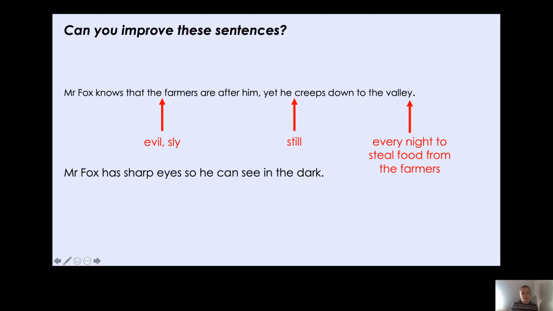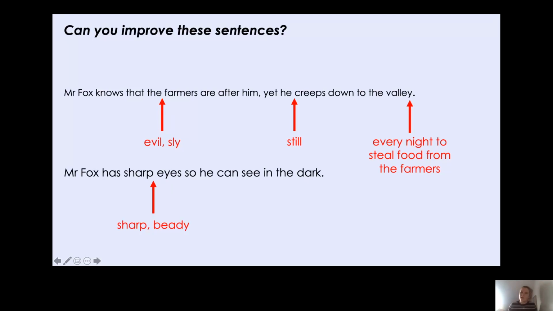Then also we have Mr. Fox has sharp eyes so he can see in the dark. Now, what could we add to this sentence to improve it? Well, again, I have only used one adjective to describe Mr. Fox's eyes. So I've decided to add sharp, beady eyes. So again, another expanded noun phrase. Mr. Fox has sharp, beady eyes so he can see in the dark.